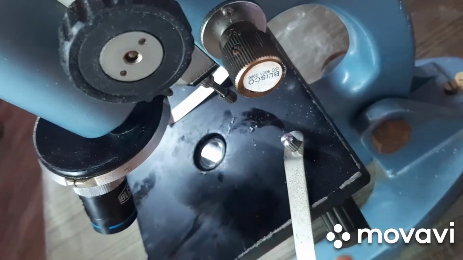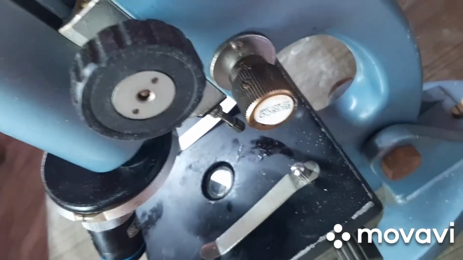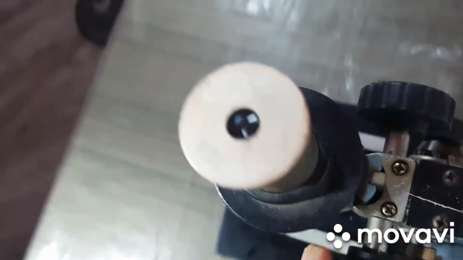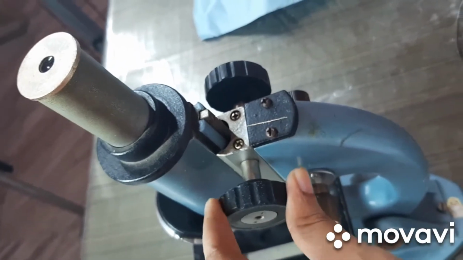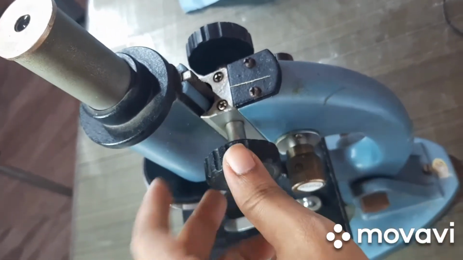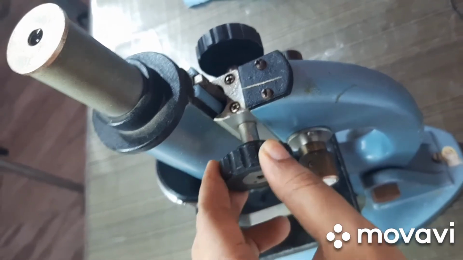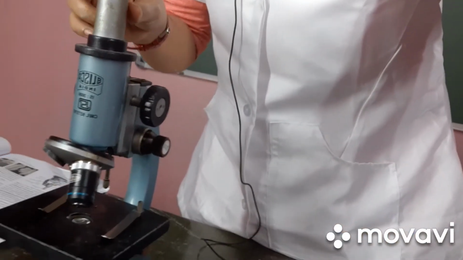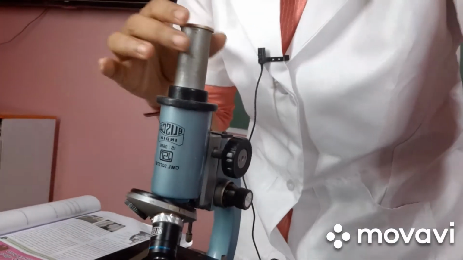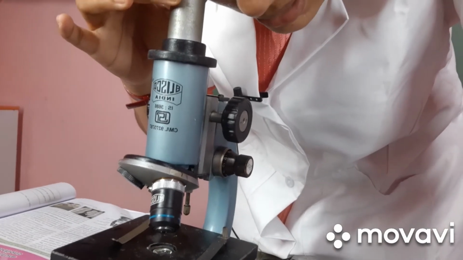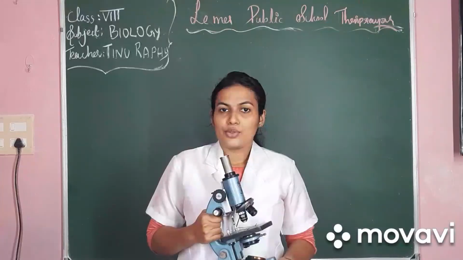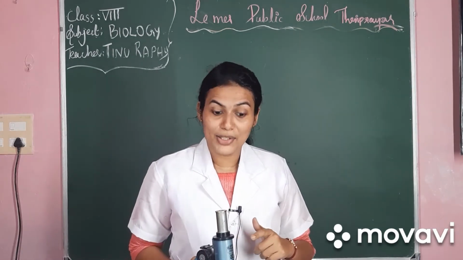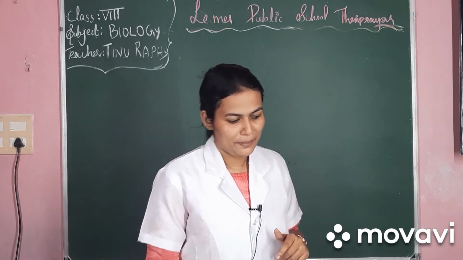So when you keep the specimen, you will clip the specimen with stage clips, and you can adjust the light to the specimen, and you have to focus by adjusting knobs. There are two knobs. This is the coarse adjustment knob and this is the fine adjustment knob. So after placing the specimen here, you can see the specimen through this ocular lens. So that is what a compound microscope is. And students, once you come to the class, I will show you cells and specimens through this compound microscope.